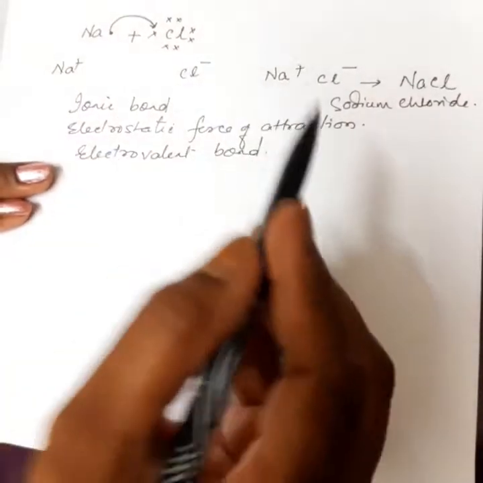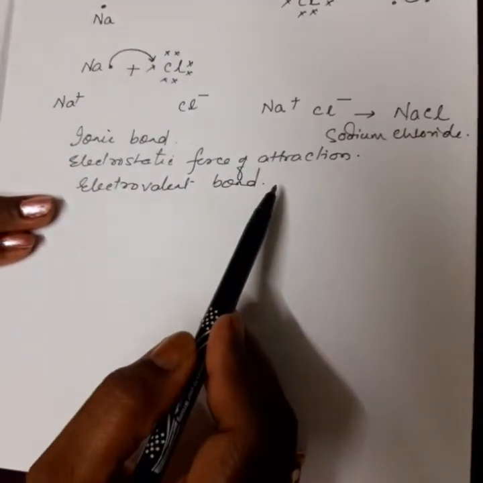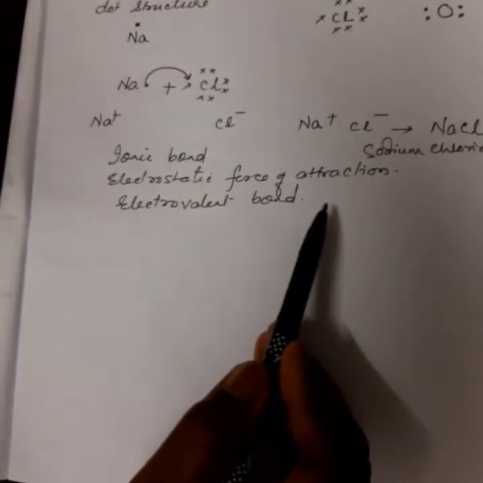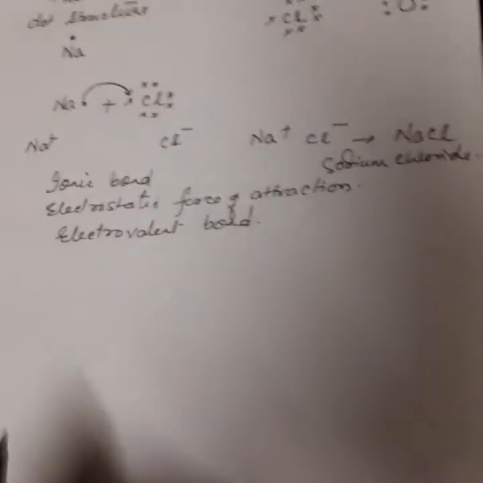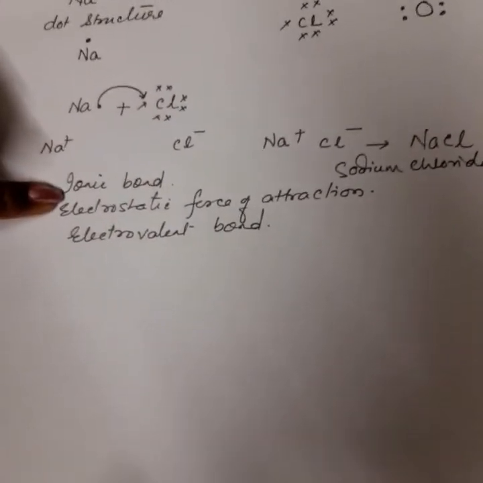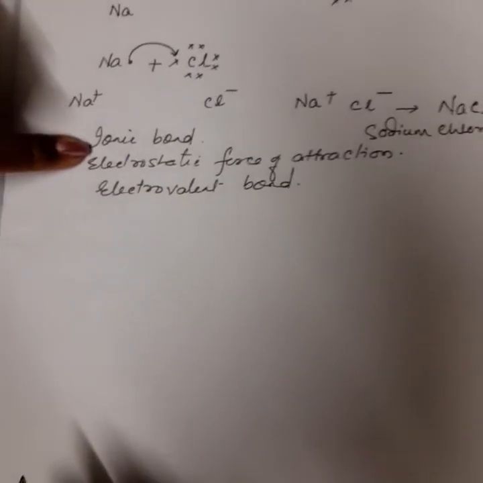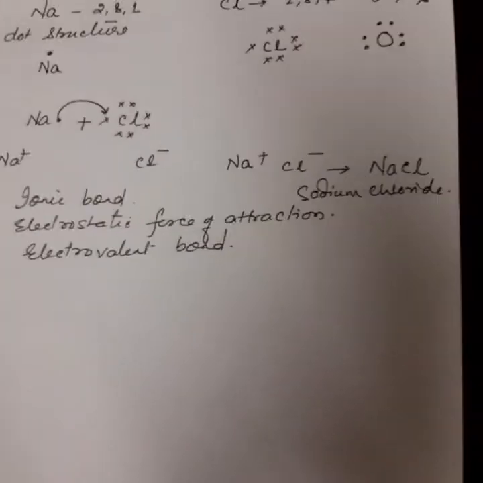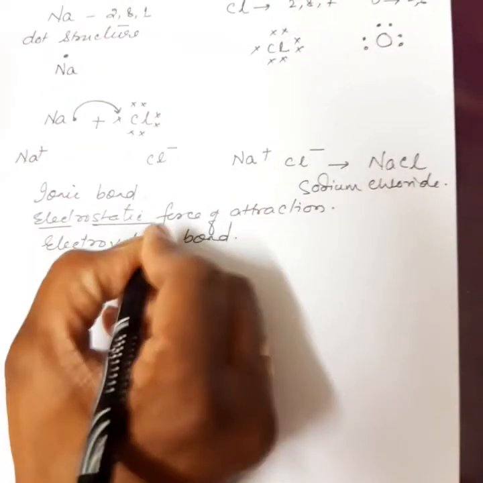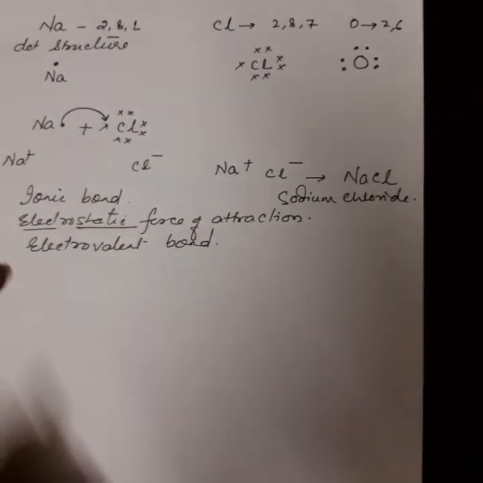There are many compounds in which metals and non-metals combine together. They form anions and cations. They are bonded by electrovalent bond, or we can say ionic bond. And what sort of force of attraction exists? Electrostatic force of attraction exists between the cations and anions.